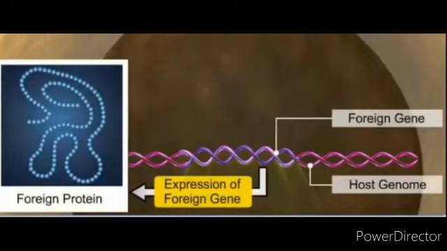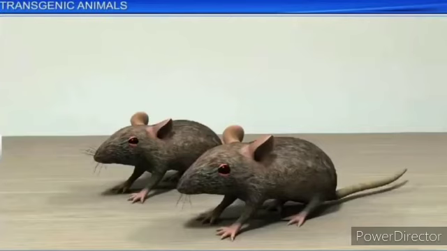Animals that had their DNA manipulated to possess and express an extra or foreign gene are known as transgenic animals. Transgenic rat, rabbit, pig, sheep, cow, and fish have been produced, although over 95% of all existing transgenic animals are mice. Okay, now we'll see that one.